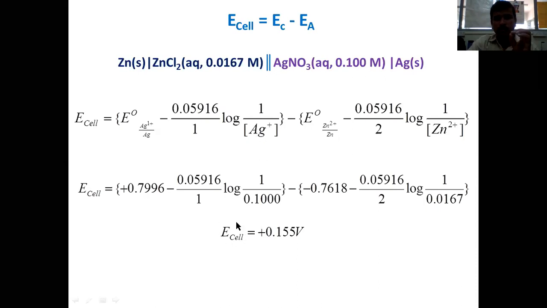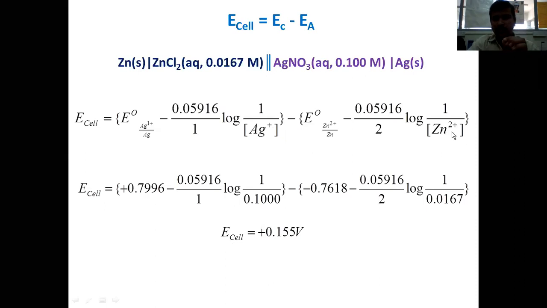You will know the value of E cell while performing the potential measurements. You will perform the potential recordings by plotting the graph or by using the Nernst equation at the state of equilibrium. Whatever potential difference is obtained, you can substitute here. Then you can simply calculate the concentration of silver ion if the zinc concentration is known.